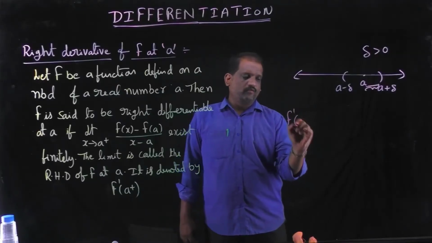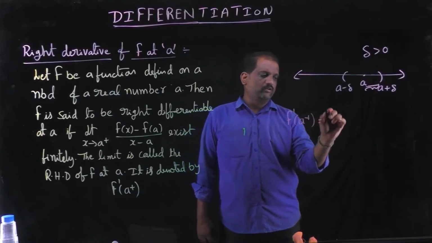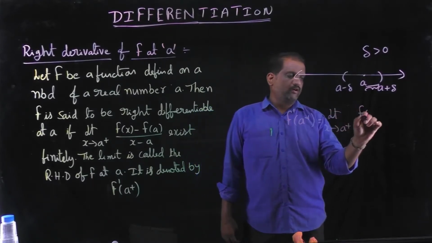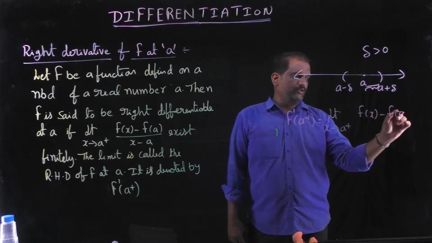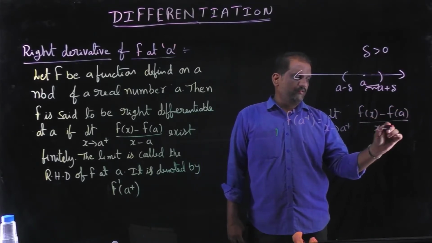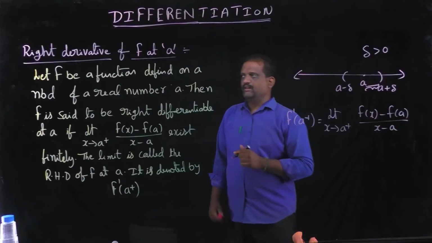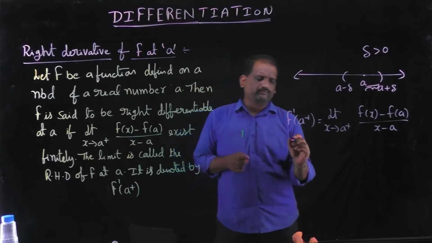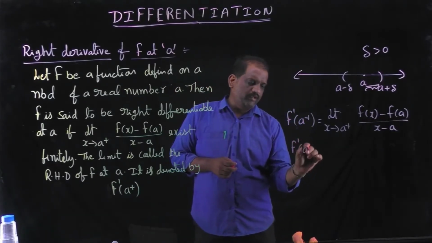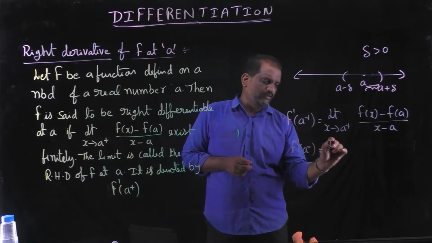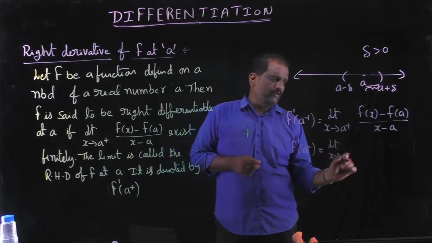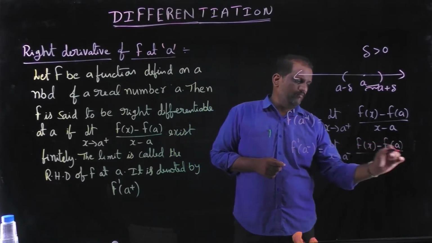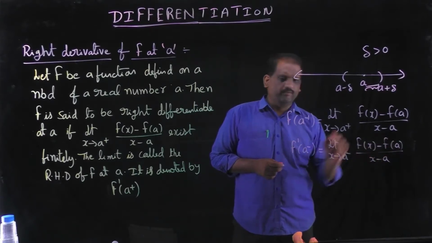f dash of a plus is equal to the limit as x tends to a plus of f of x minus f of a by x minus a. Similarly, we can say that the left derivative of f at a, that is f dash of a minus, is equal to the limit as x tends to a minus of f of x minus f of a by x minus a.